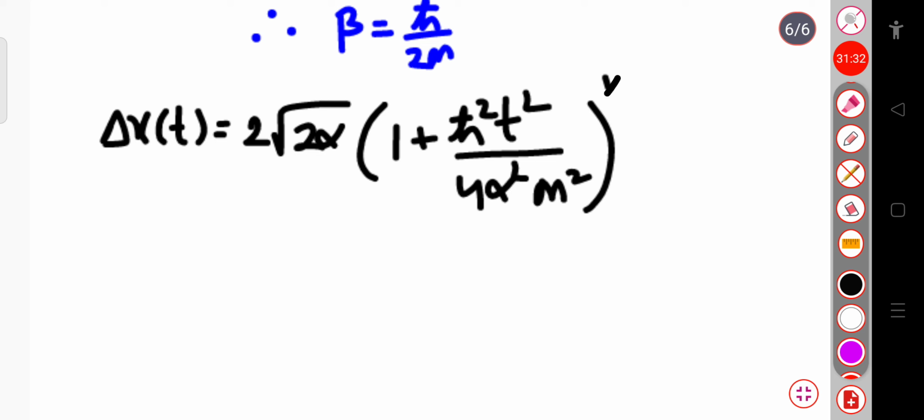Okay, so this is the expression for the width of the packet in the configuration space.